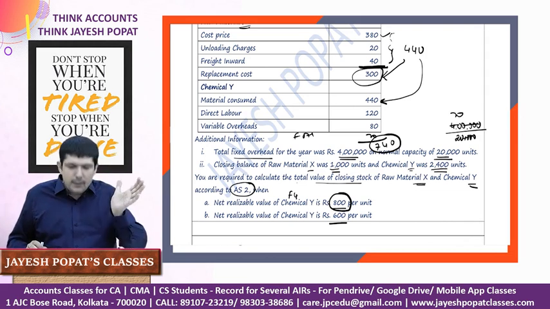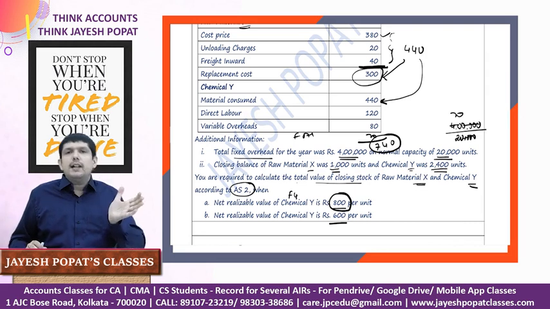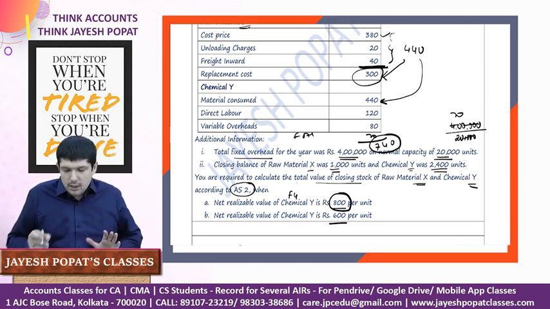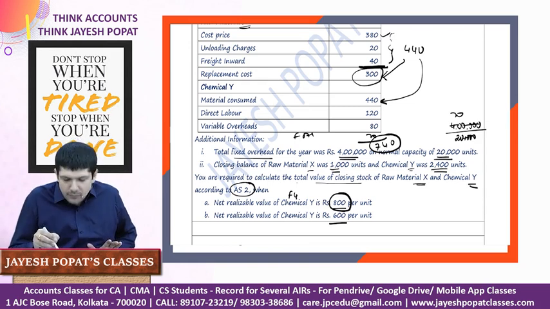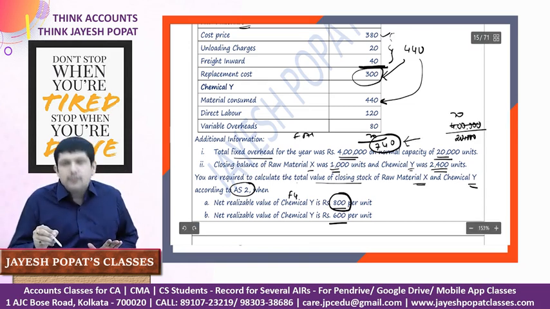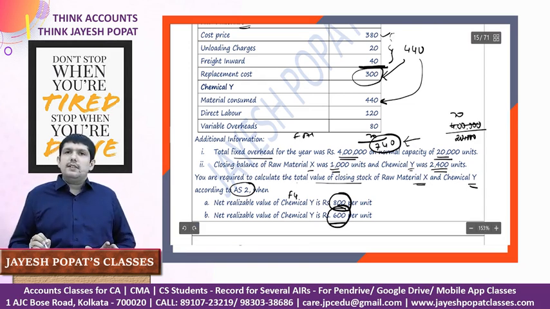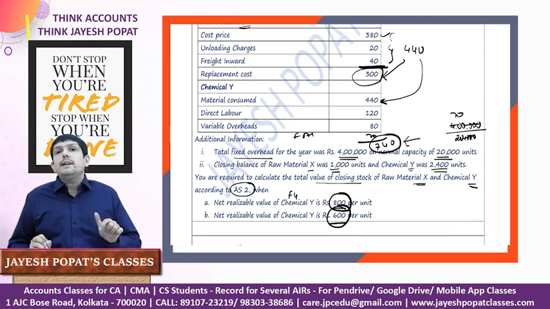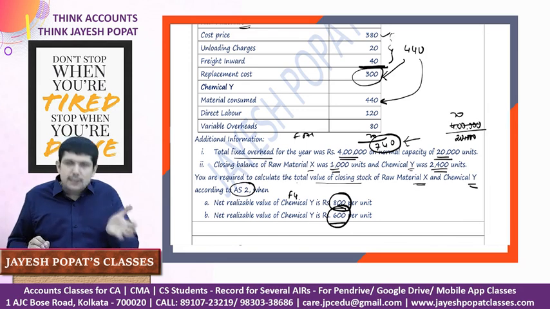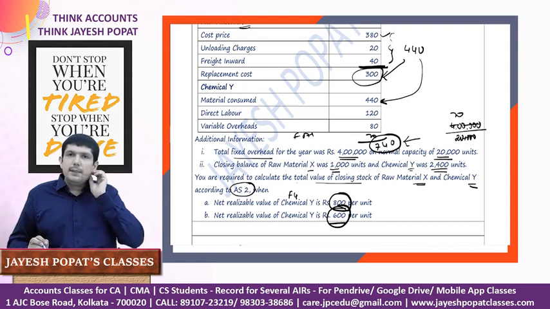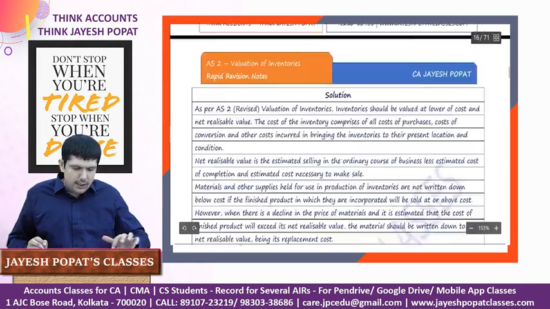So in case of raw material also, raw material will be valued at cost and the finished goods will also be valued at cost. But in the second case, the total cost of production of the finished goods is 740, but the NRV is 600. So in this case, the raw material will be valued at its replacement cost and the finished goods will be valued at its NRV, which is rupees 600. So let us look at the drafting.